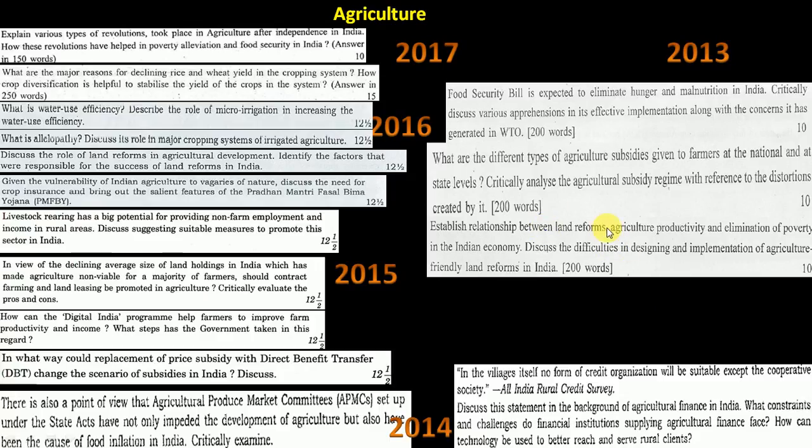Now land reforms. In the same slide we saw at least 3 or 4 times land reforms and agriculture productivity. So definitely you have to prepare this, as a question can repeat. I hope you now have got the importance of agriculture and what kind of questions they are asking: schemes, irrigation, land reforms, credit society, direct benefit transfer, subsidy, APMC. Almost every aspect they have covered, so agriculture is very, very important.